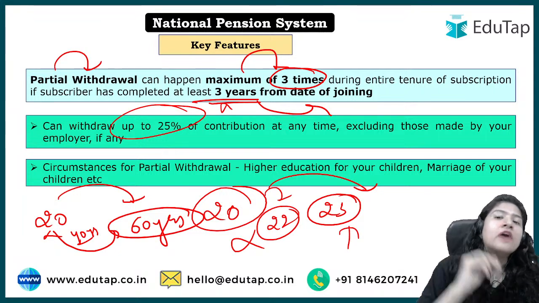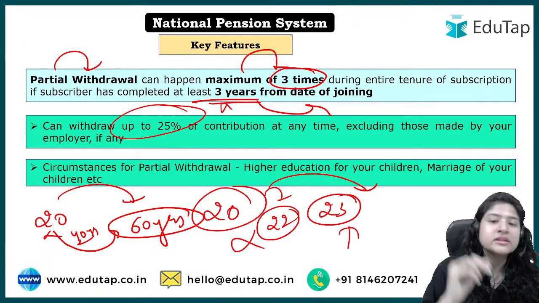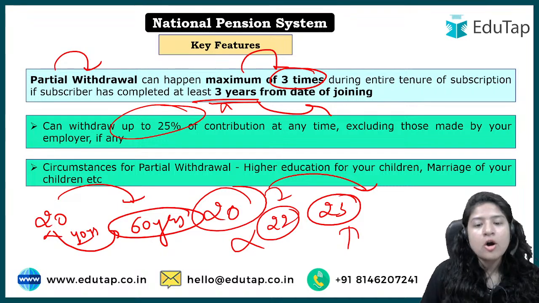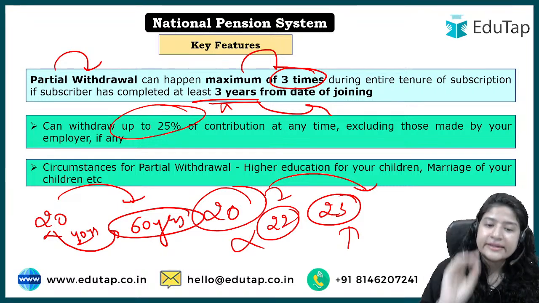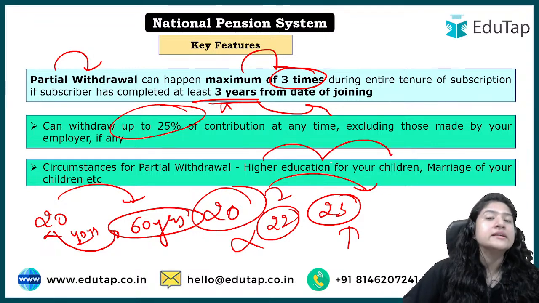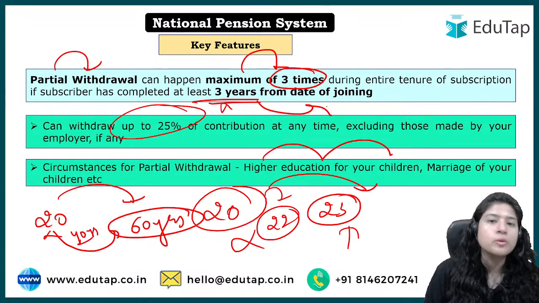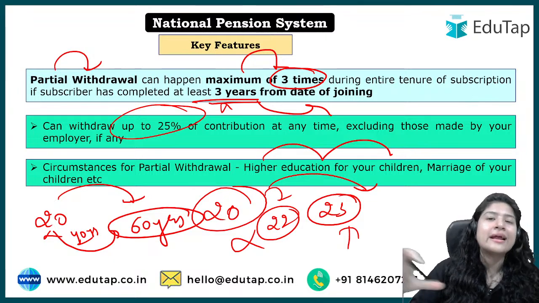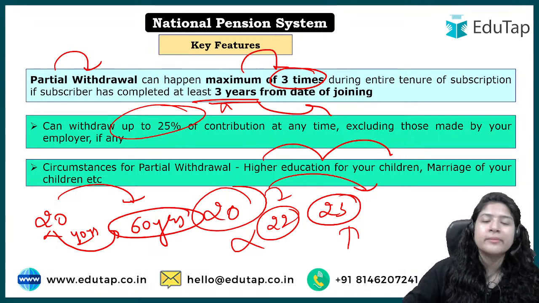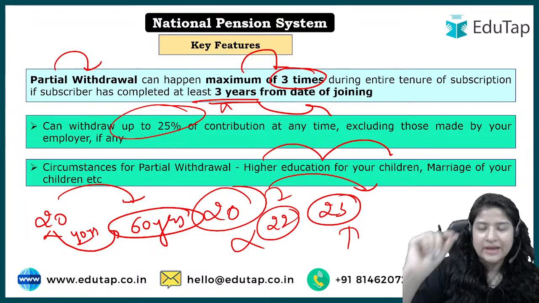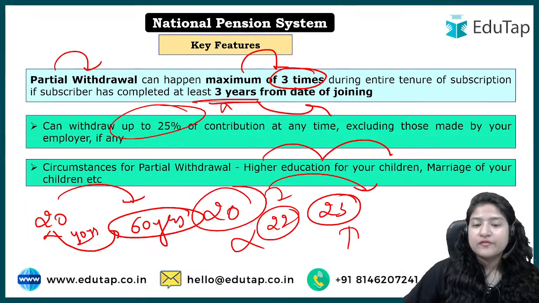Okay? And after how many years am I eligible? After 3 years I am eligible. Okay? And this withdrawal also has certain conditions, right? First of all, higher education: in what cases you can withdraw, you have to submit proper proof. It should not be like you want money for any purpose, like, yaar aaj kam hi lag rahe hai, I have to go to Kashmir, I don't have money, let me just withdraw it from my account. You can't do so. You can only withdraw this money maximum 3 times from your account